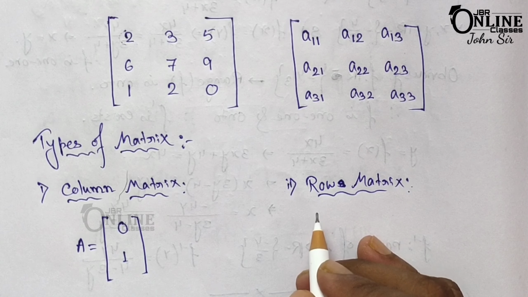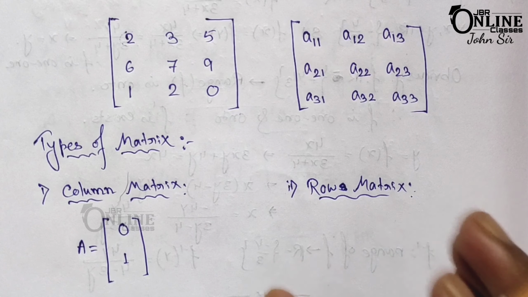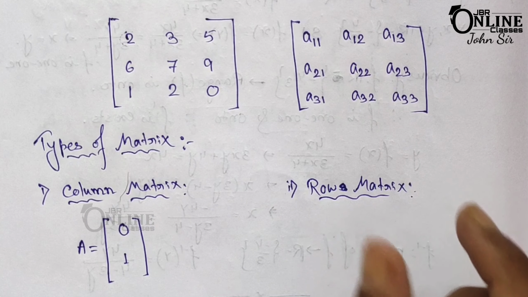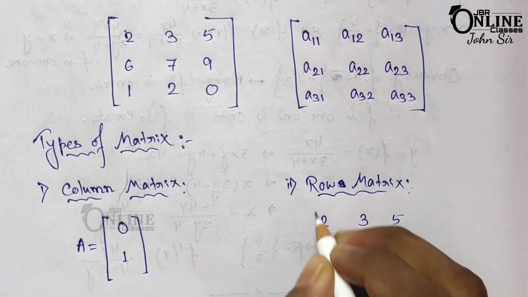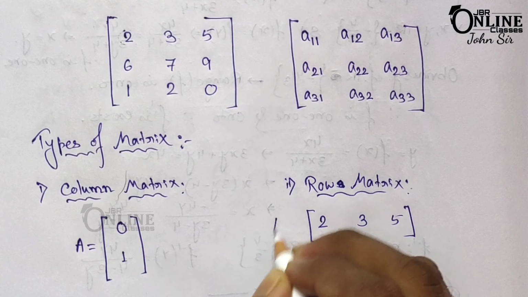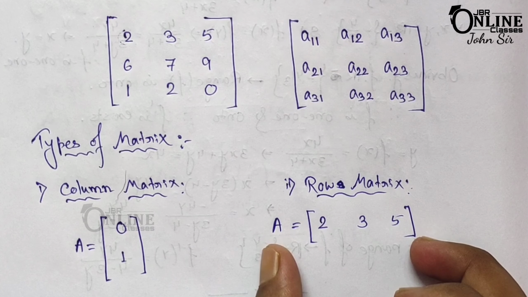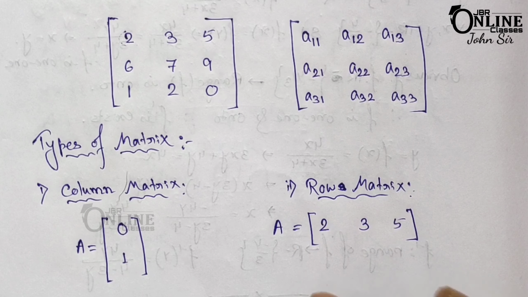Now the next one is row matrix. So a matrix is said to be a row matrix if it has only one row. Suppose here 2, 3, 5. So this one is an example of a row matrix because in this matrix there is only one row.